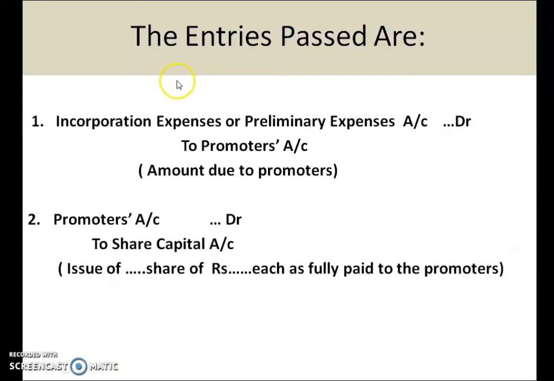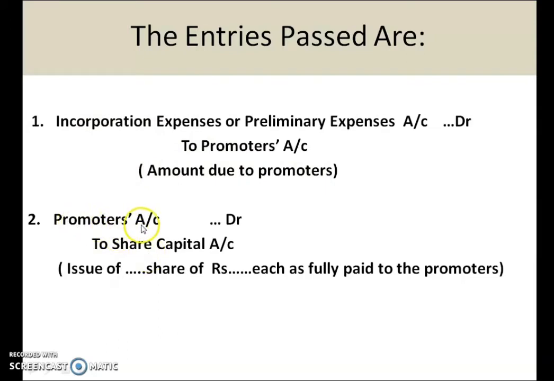Now let us see the journal entry to be passed in this case. The first entry is incorporation expenses, or you can use the term preliminary expenses account, debited to promoters account, being amount due to promoters. Second entry is you are issuing the promoter the company shares.